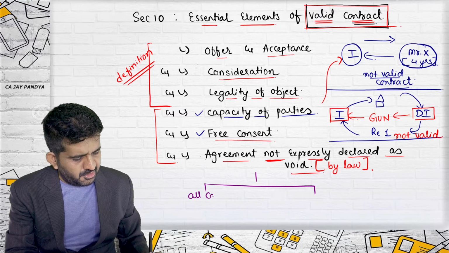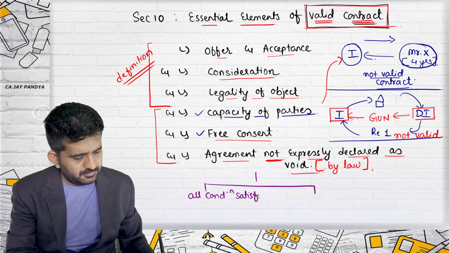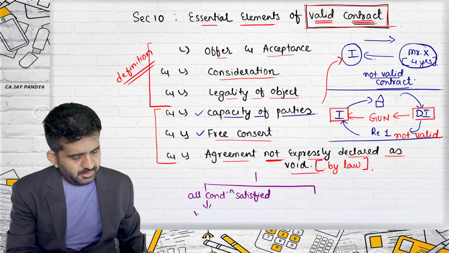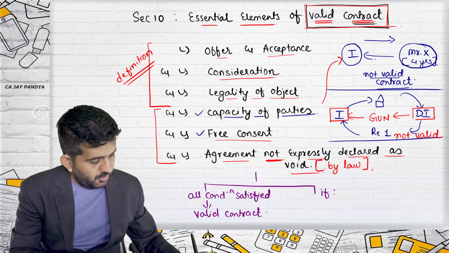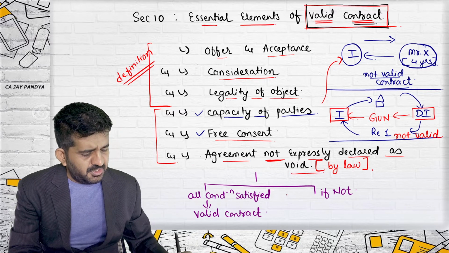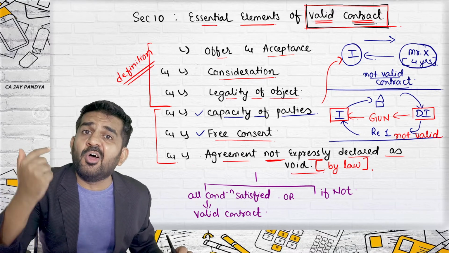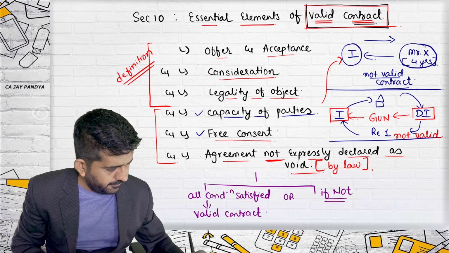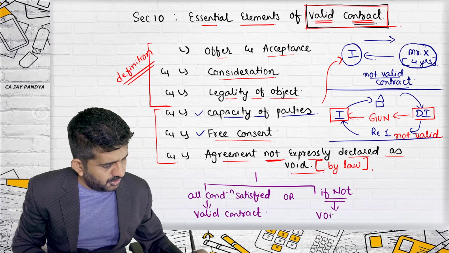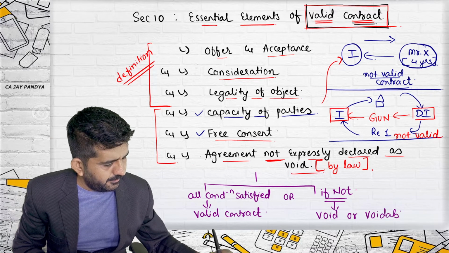If all conditions are satisfied, the contract will be a valid contract. If not, what is the meaning of if not? If one of them is not satisfied, or all of them are not satisfied, or two are not satisfied, or three are not satisfied, then either it will be void or it will be voidable.